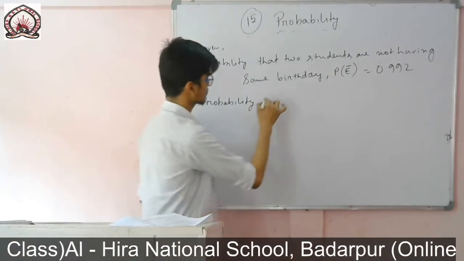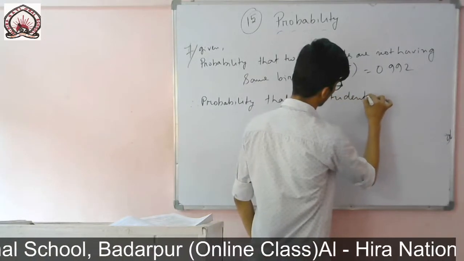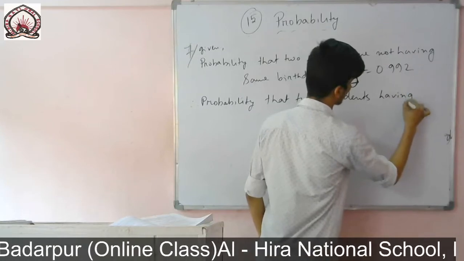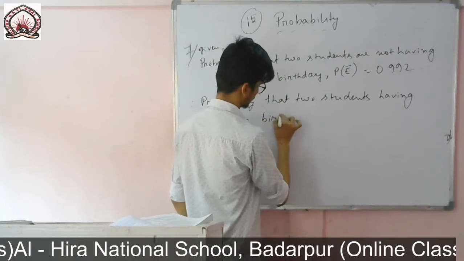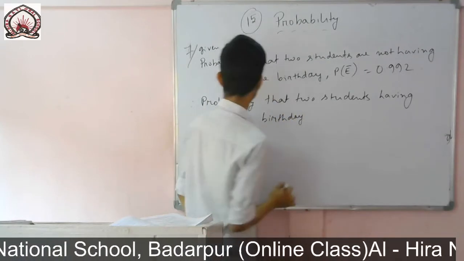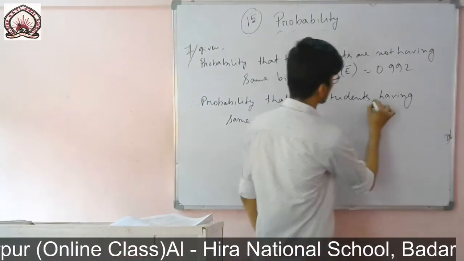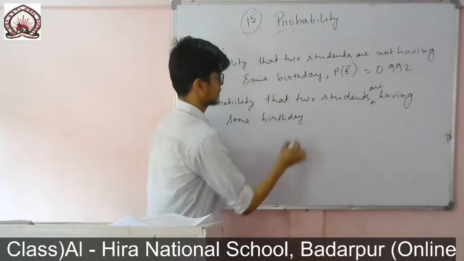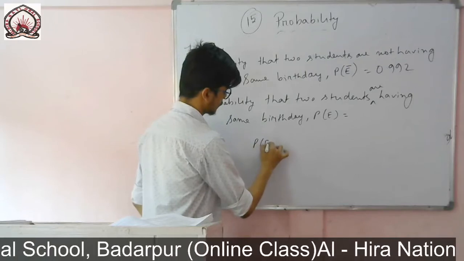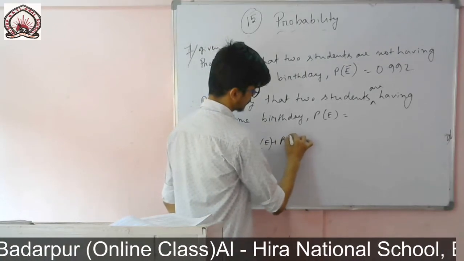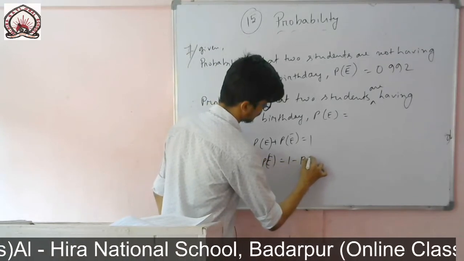The probability that two students are having the same birthday, that is P of E. Rather than writing P of E plus P of E complement equals 1, I am directly writing P of E equals 1 minus P of E complement.